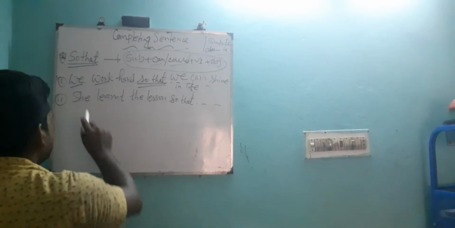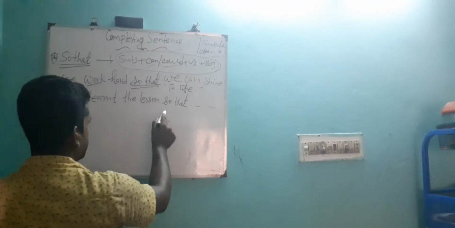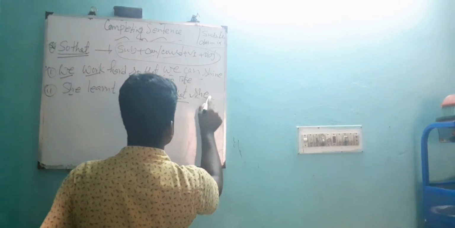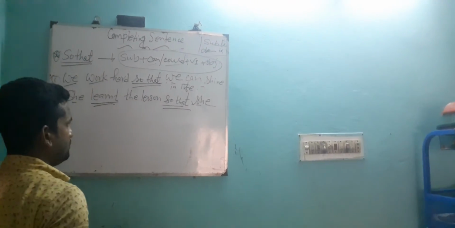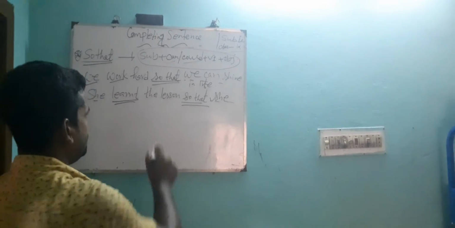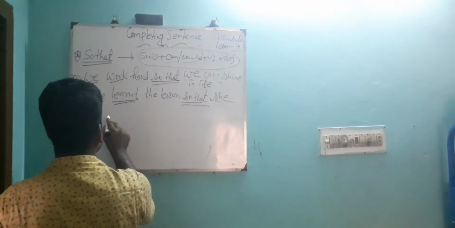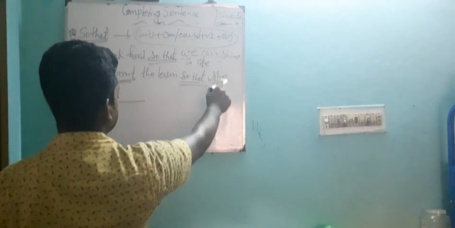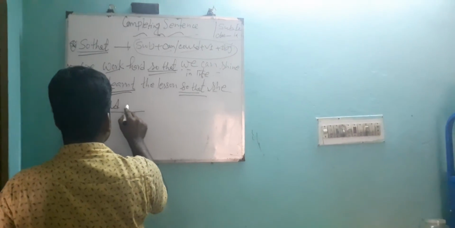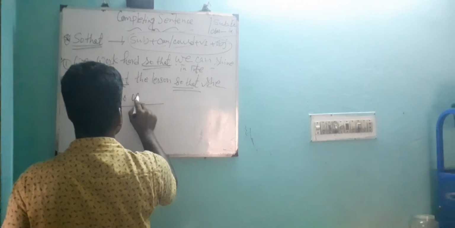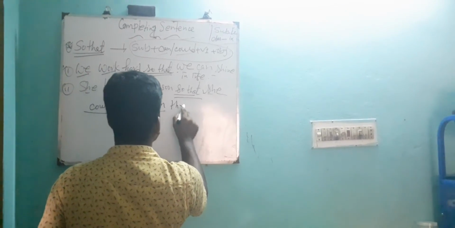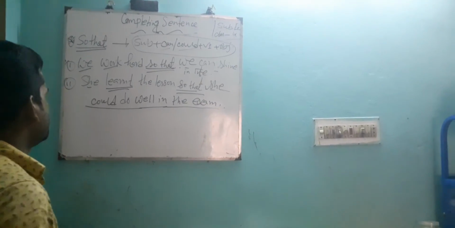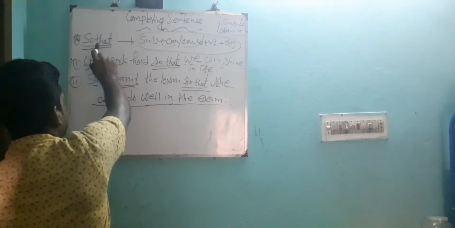Another example. She learned the lesson so that. Here is written so that. What is the subject here? She. So you write down here she. Learned is past form. We know if there is past form, then you should use could. So you write down here could. She learned the lesson so that she could do well in the exam. It is done.